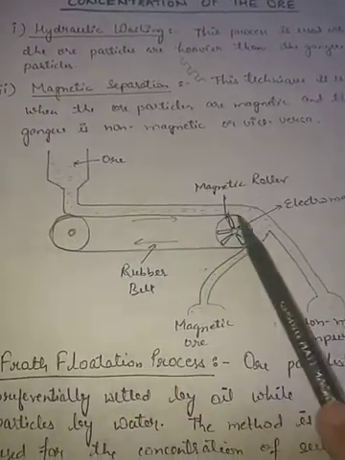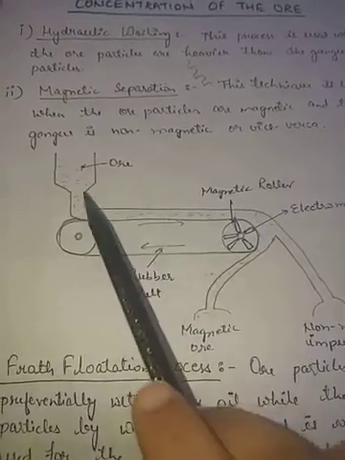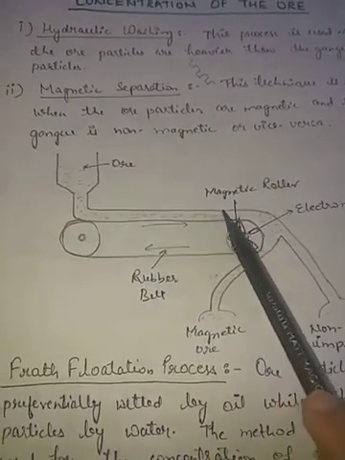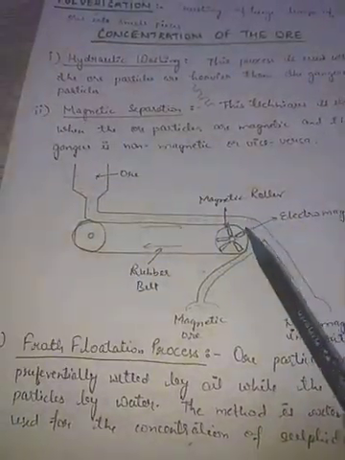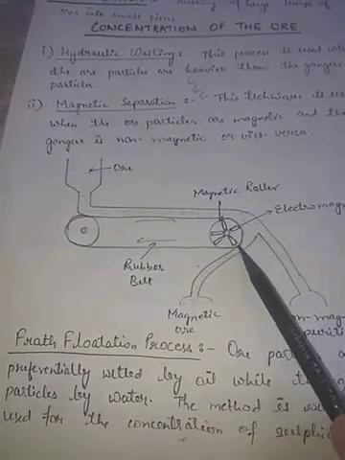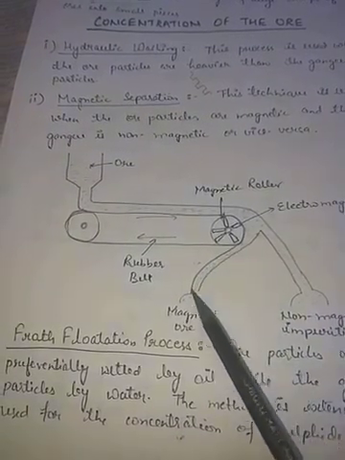This is the rotating belt or conveyor belt here. It is rotating like this. So, see, these are the magnetic rollers. When the ore comes here, because the ore is magnetic, it will stay attached to the magnetic rollers here, and the ore will come here and is collected here.